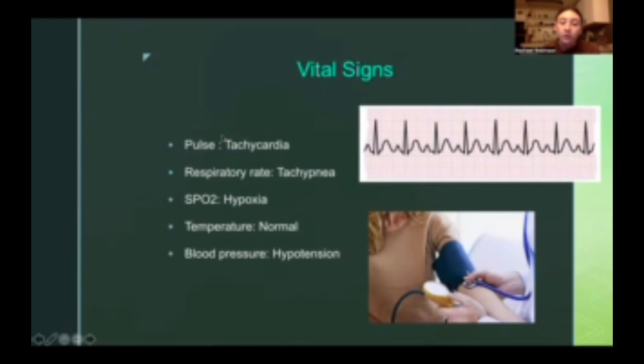Vital signs: their pulse will likely be high, a strong pulse above normal, known as tachycardia. Respiratory rate will be high as well, known as tachypnea. Their oxygen will be low. Their temperature typically will be normal unless they have any underlying illnesses along with this. Blood pressure is typically going to be low as well. They will be hypotensive. Every patient, again, is different. Some of these factors may not be presenting for a pneumothorax patient, but these are the typical guidelines of what's common for these people.